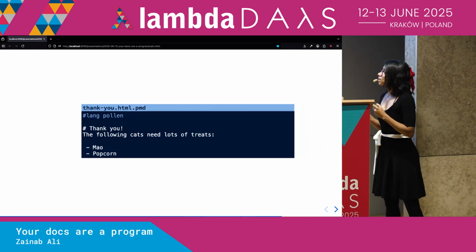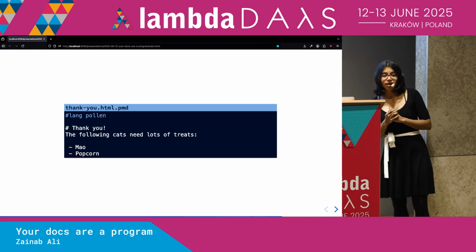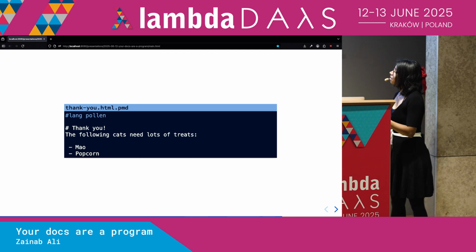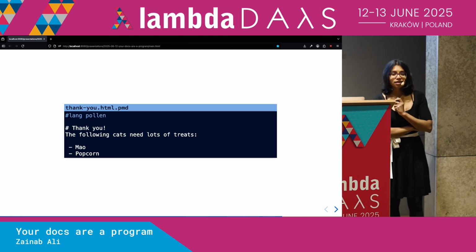So here is an example, actually, of a language which is written in Racket. The language is called Pollen. And it looks very similar to Markdown, right?